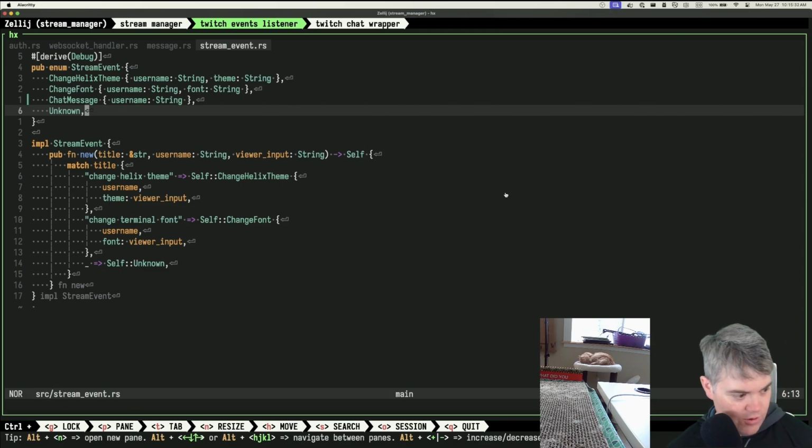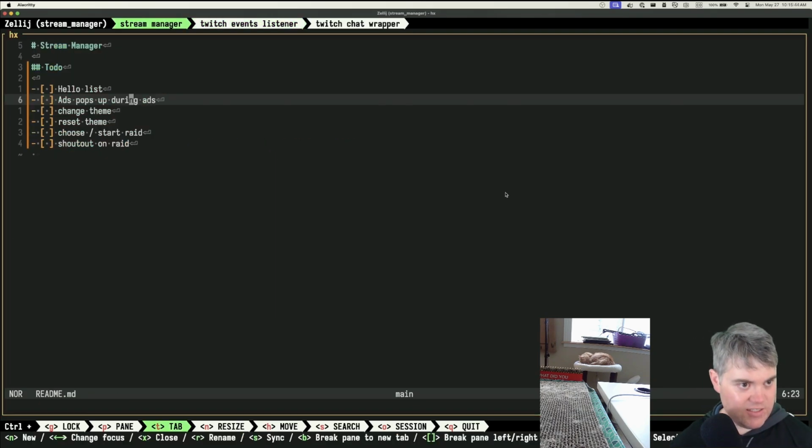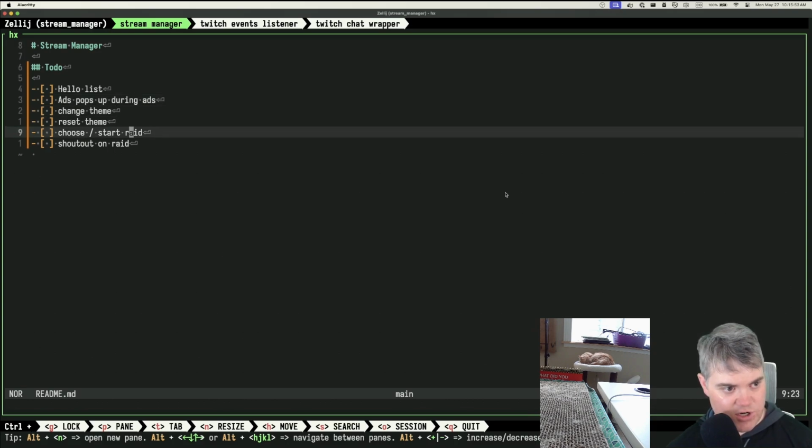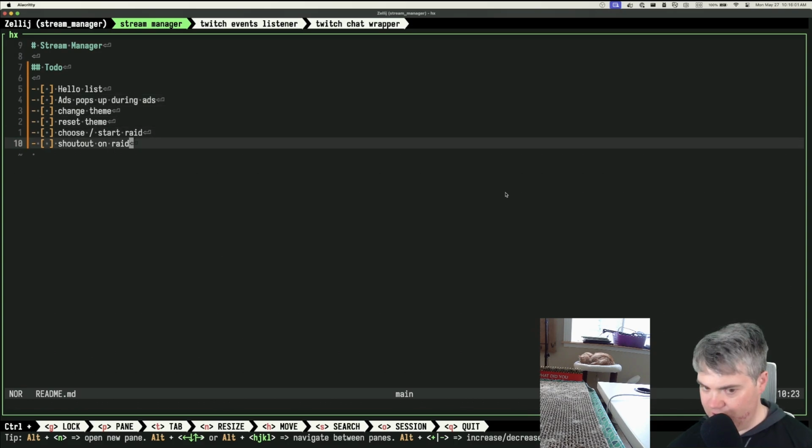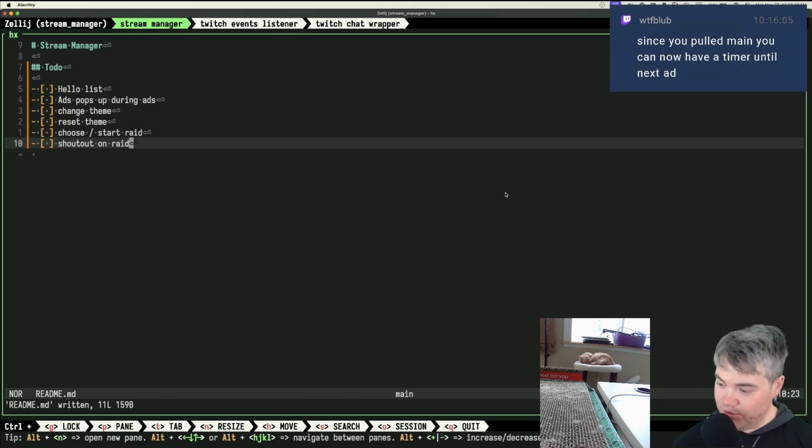Is there something else I wanted to add here to our list of potential things to do? So hello list, ads pop up, change the theme, reset the theme, start raid, shout out on raid. I'm not sure. Okay. So ads pop up during ads. Since you pulled main, you can now have a timer until next ad. Ooh. Okay. Well, that's gonna be the next thing.